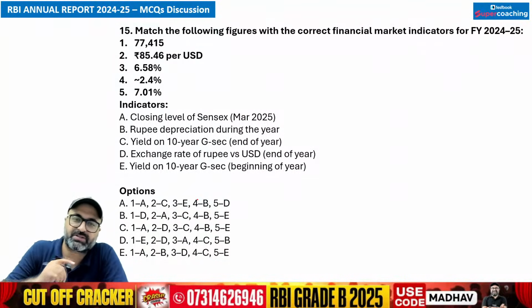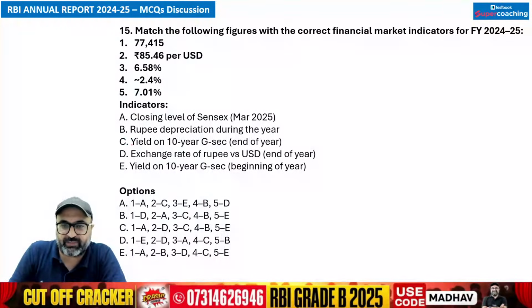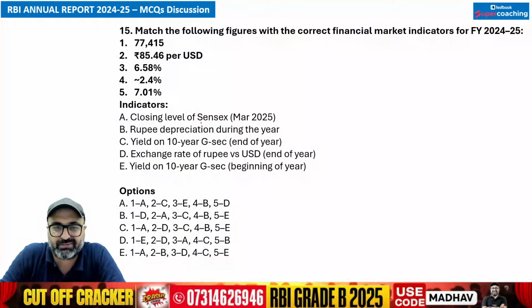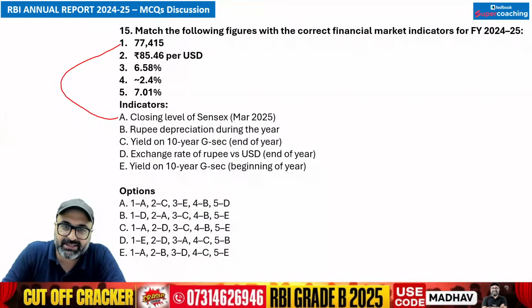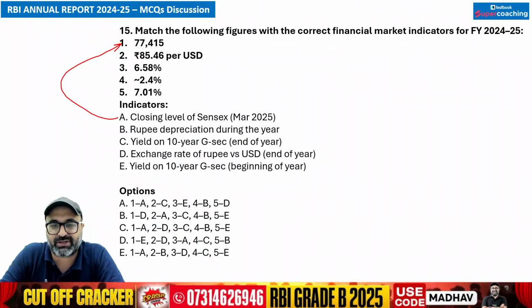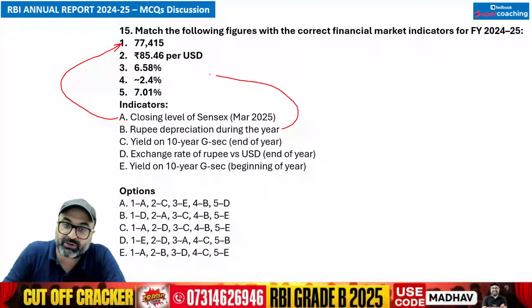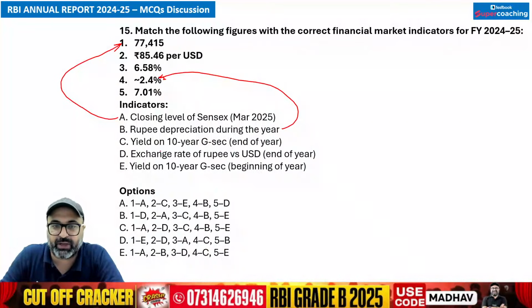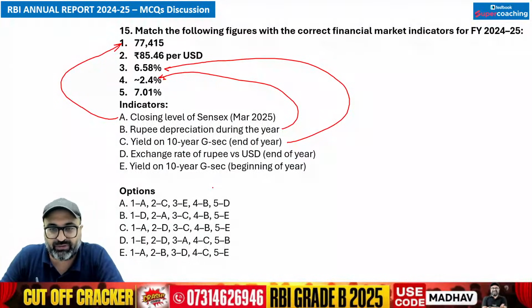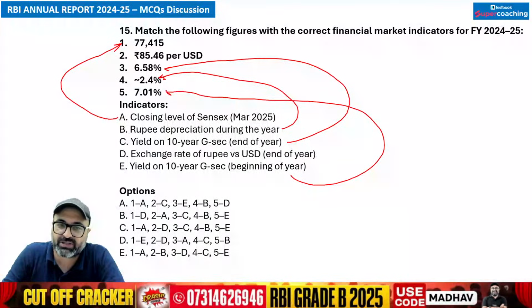Match the following figures. एक तरफ मैंने डेटा लिख दिया, दूसरी तरफ मैंने पॉइंट्स लिख दिए. Let's match them up. Closing level of Sensex, वैसे तो नहीं पता, लेकिन Sensex की value तो यही होगी 77,000. Rupee depreciation during the year. सो रुपी का depreciation पूछा है तो it is around 2.4%. अभी पढ़ा हमने. 10-year government security की yield has been 6.58%. Yield on the 10-year government security in the beginning was 7.01%. That is true. Exchange rate has decreased to 85.46.